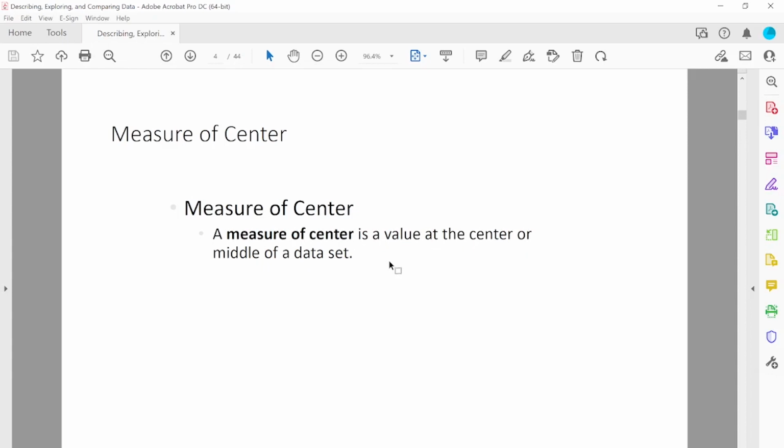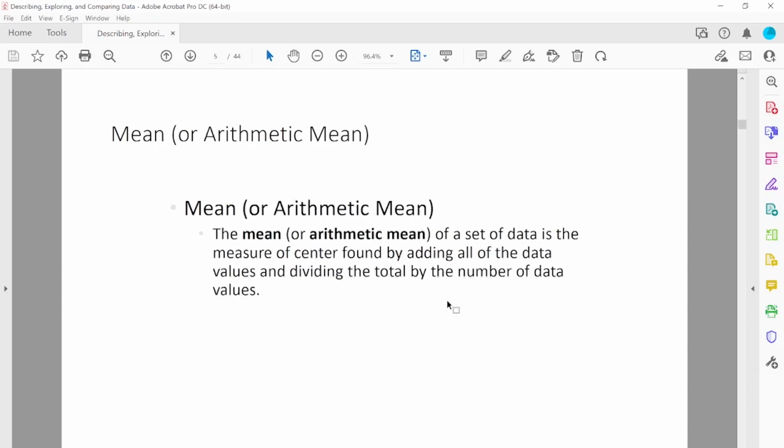A measure of center is a value at the center or middle of the data set. That value could be mean, could be median, could be mode, could be mid range. Let's start with the mean. The mean, which is actually the arithmetic mean of a set of data, is the measure of center found by adding all of the data values and dividing the total by the number of data values. So this is how we find the mean.